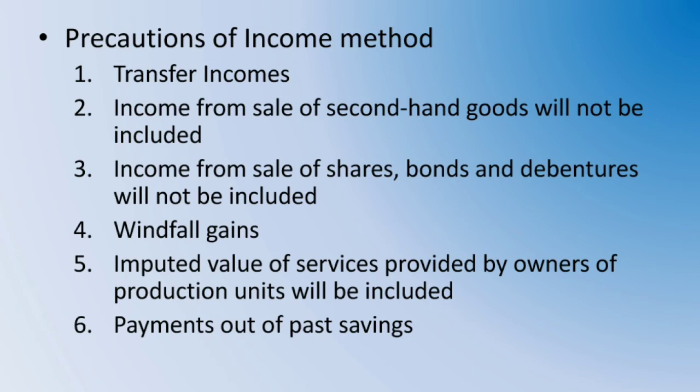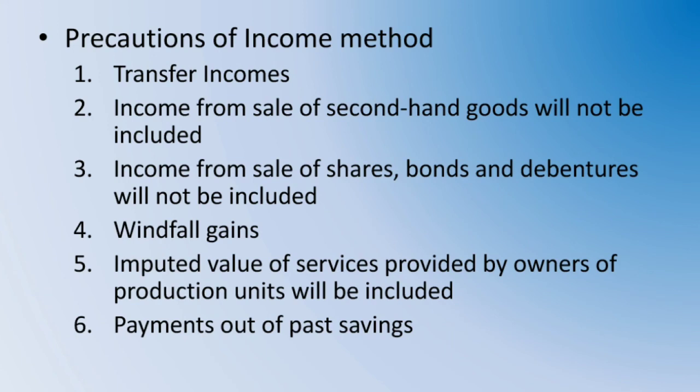You have invested your capital in the business. You calculate the interest of that and you will add it to the national income. You see, if you have not invested your capital, you must have borrowed from the open market, you have borrowed from somewhere. Then when you borrow that money, you will pay interest. That is why here also we are calculating that interest. The value of imputed services will be calculated and that will be included in the calculation of national income.